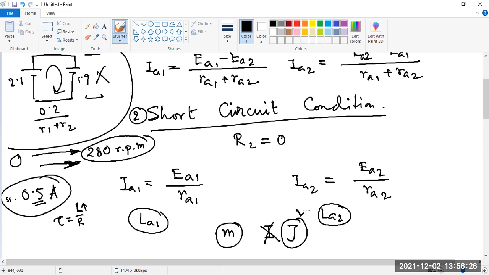This moment of inertia is the thing which decides how much time it will take to reach its full speed or steady state speed, let us say 280 RPM.